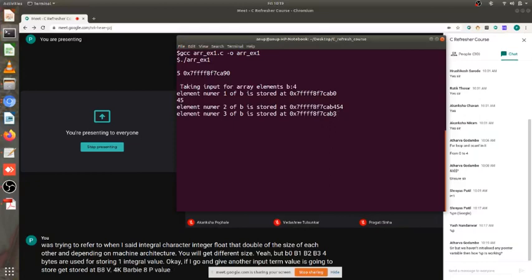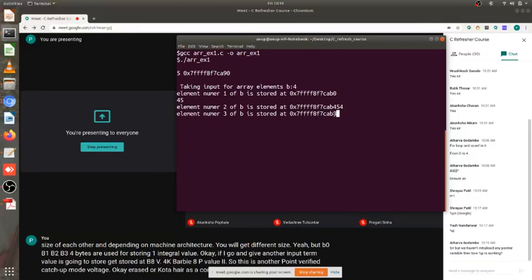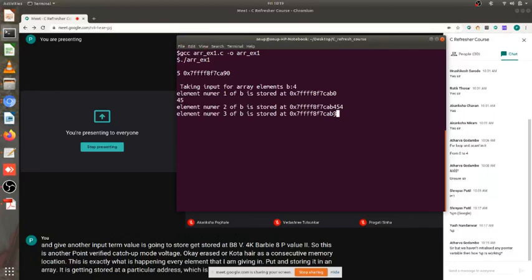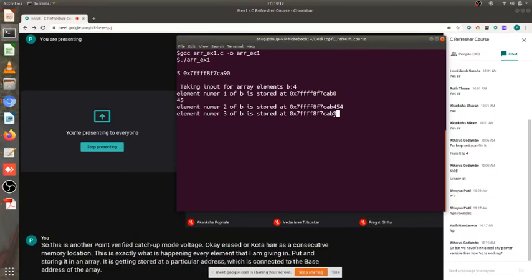So this is another point verified कि जब मैं बोलता हूँ कि array store होता है as a consecutive memory location, this is exactly what is happening. Every element that I am giving input and storing in the array is getting stored at a particular address which is connected to the base address of the array. Okay, have we verified the fact? Yeah, Atharva is saying something.